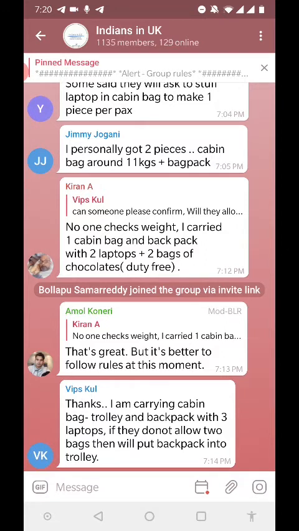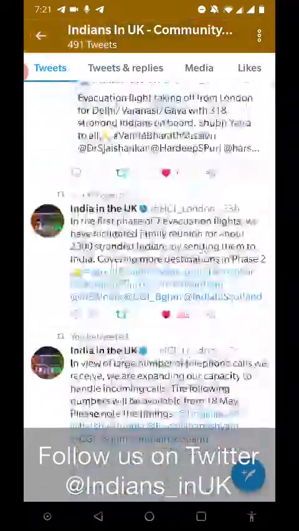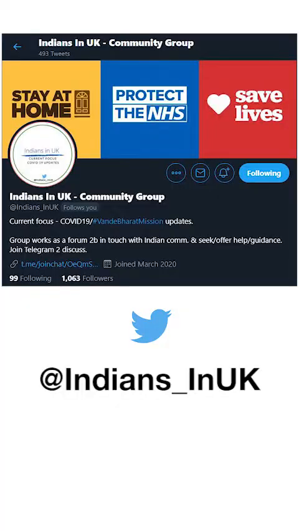So we want to enable the community to actually share the important updates that they come across. For example, if somebody from West Bengal comes across news which is important for people from West Bengal in terms of repatriation or something else, then they can share it here and we'll know that there is something important which needs to be circulated to all the other groups for people to know. So let's restrict the use of this specific group to sharing important updates and asking urgent queries. We also pick some of the important updates shared from here and share them on Twitter so that people can actually follow those important updates.